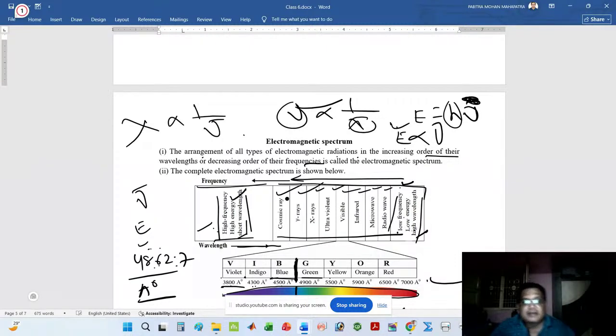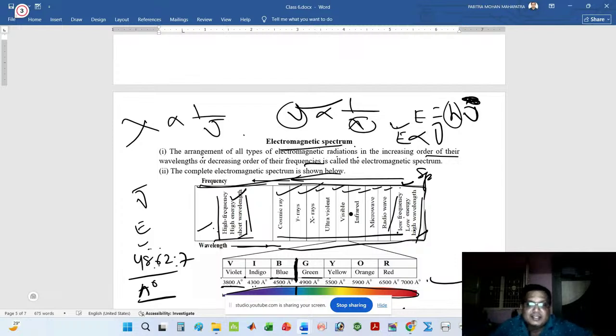In this diagram, I have arranged in increasing order from left to right of the wavelength, or decreasing of the frequency. This arrangement of different electromagnetic radiation shows a spectrum. This spectrum is called the electromagnetic spectrum.